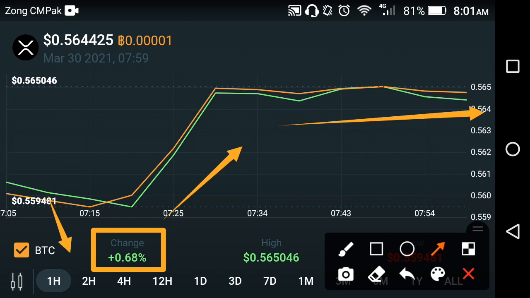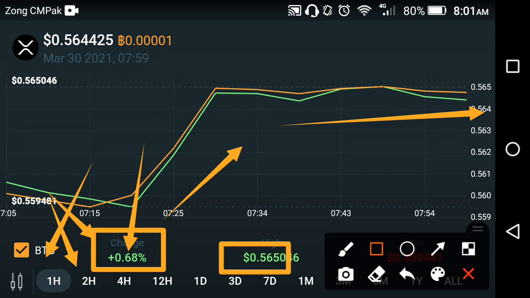If we know the last 2 hour result of XRP Ripple coin, and if we see the last 1 hour result of XRP, though it is going up, as you can see here, the change of the last 1 hour is positive, and the change of 2 hours is negative. So the current change of XRP Ripple coin in the market is approximately a positive 0.68% at this time, and the high price of XRP Ripple coin is about $0.565046 in the market.